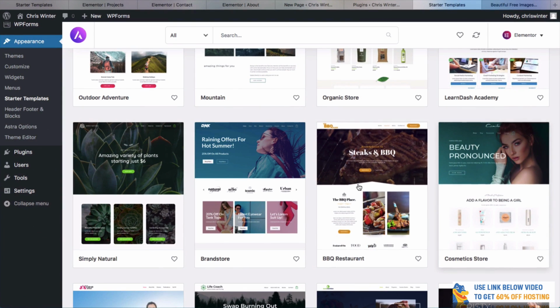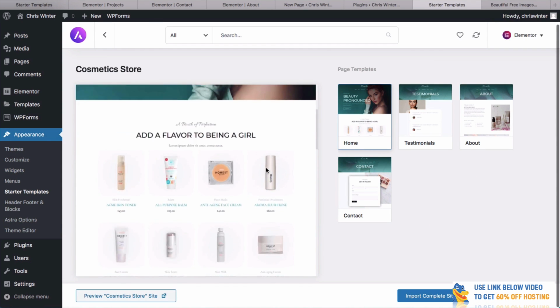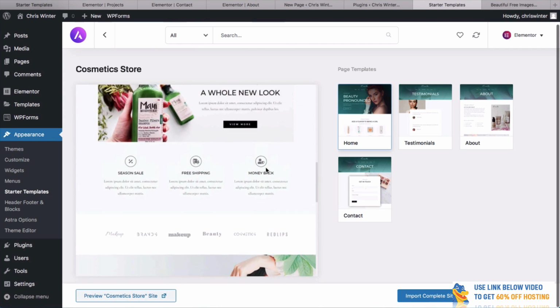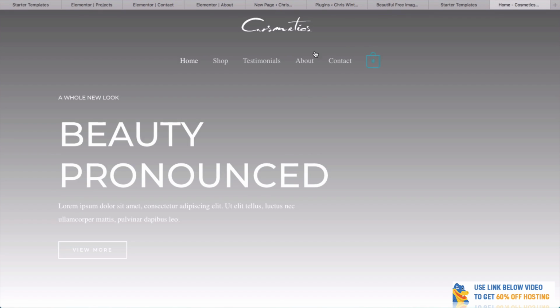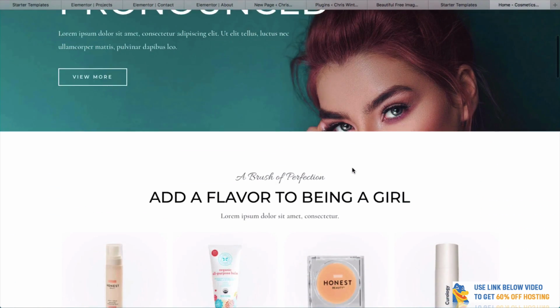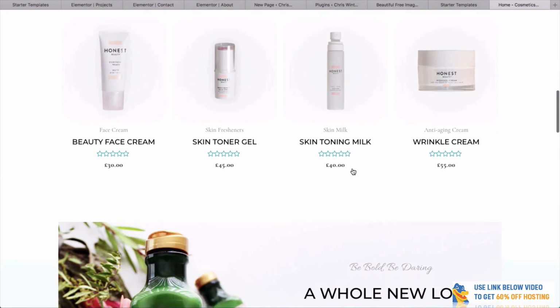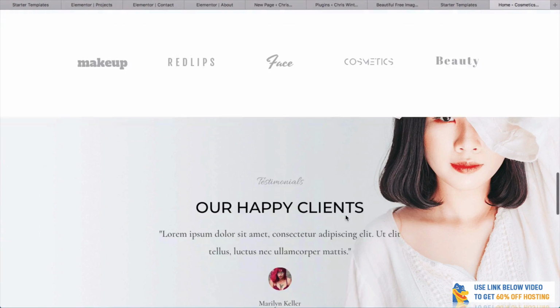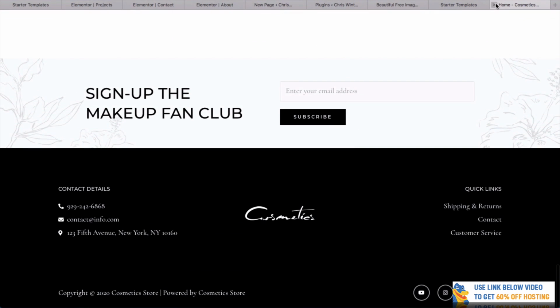A beauty page for cosmetics. So if you were to sell, maybe you had a beauty product, or if you were like a spa or something, this is a really nice one. This is a really pretty page. You can actually preview this as well. All you need to do is go to preview. And you can actually see that it's already pretty much designed for you straight away. I like this one a lot. This is a fantastic theme. If you ever want to have a really clean, bright and airy theme, this one will work really well.